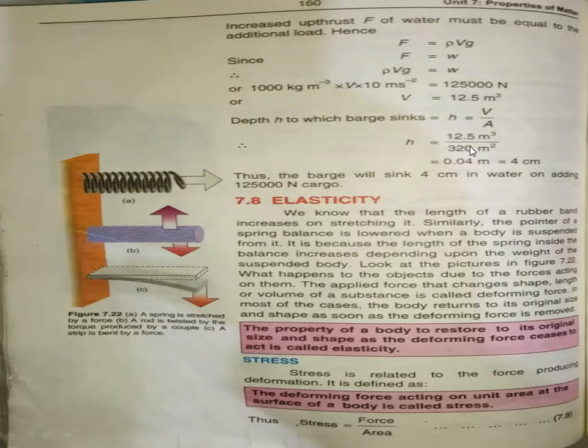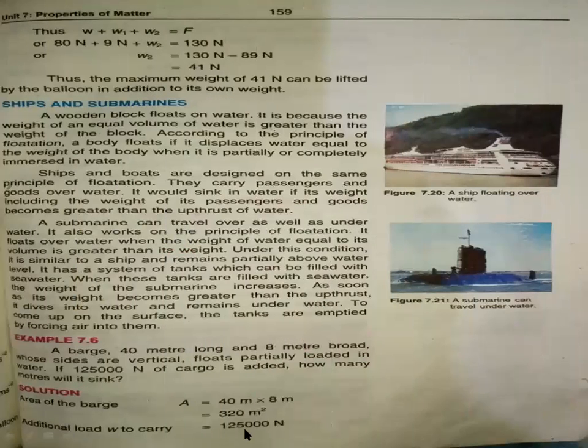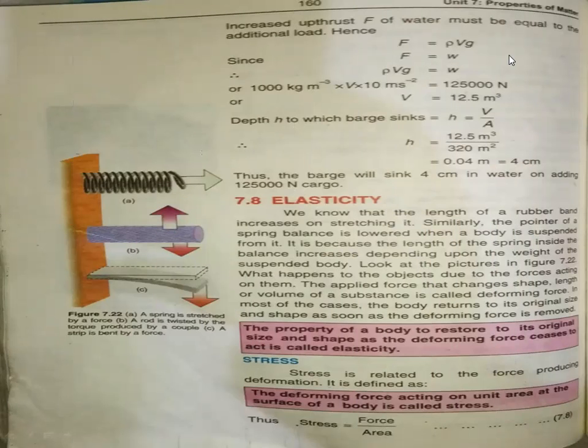Area multiplied by height. Since he is asking how many meters it will sink, it means he is demanding the depth. That's why we find the height. So we use this formula: V is equal to A times H. In order to find H, separate it out, so V divided by A.